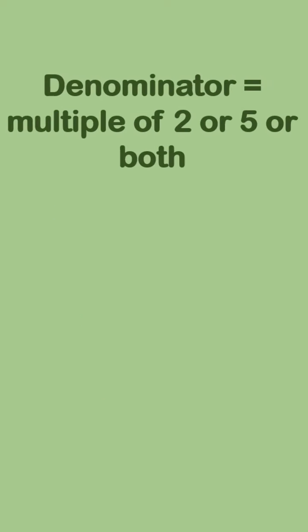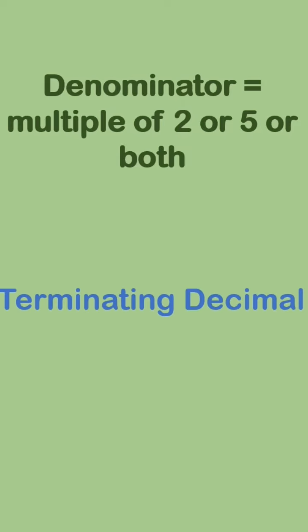The trick is that you have to look at the denominator very carefully. अगर denominator is a multiple of 2 or it's a multiple of 5 or it's a multiple of 2 and 5 both, then we say that it will have a terminating decimal. Otherwise not. Please remember it should have multiple of 2, multiple of 5 or multiple of 2 and 5 both. No other number should be there. Then only that fraction will have a terminating decimal.